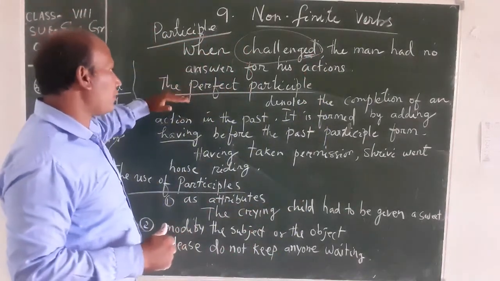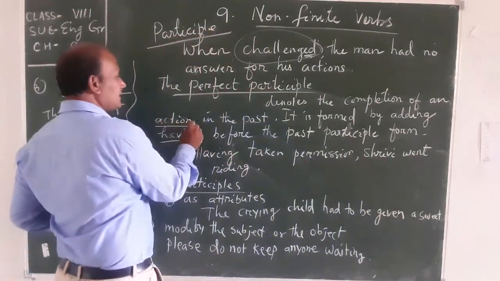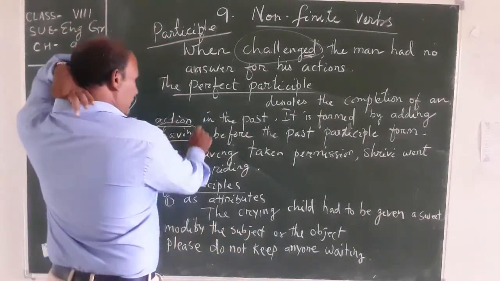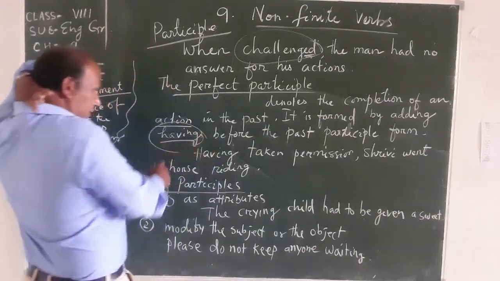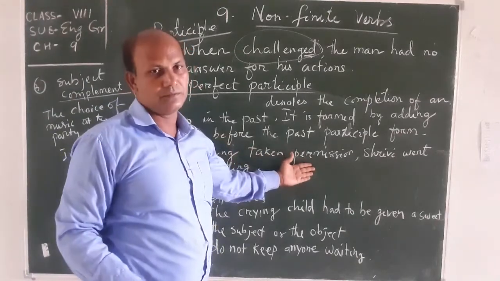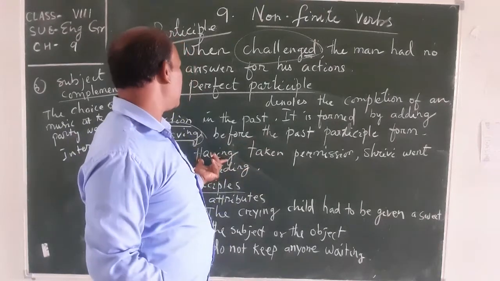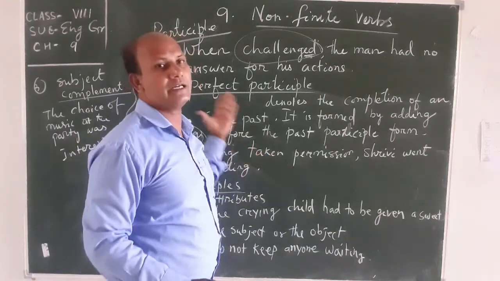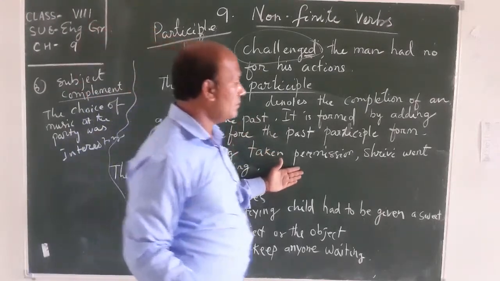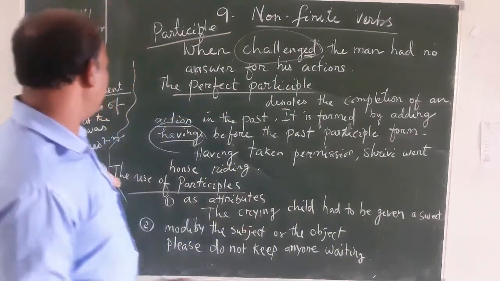The next one is the perfect participle. It denotes the completion of an action. First, the action is finished in the past. It is formed by adding having before the past participle form. Having taken permission. This is a phrase type. Having taken is the past participle, having is the present participle; together, that is the perfect participle. Having taken permission, she went horse riding.